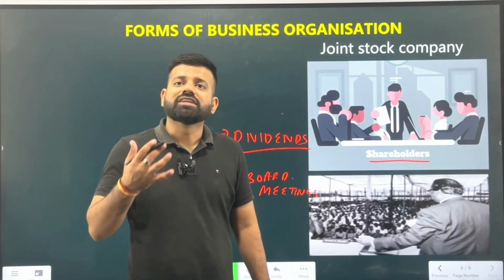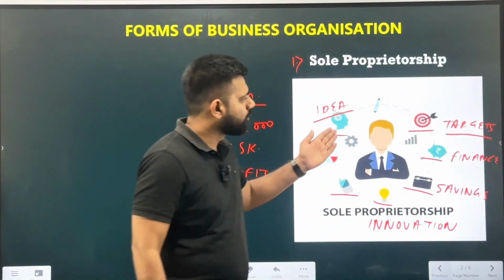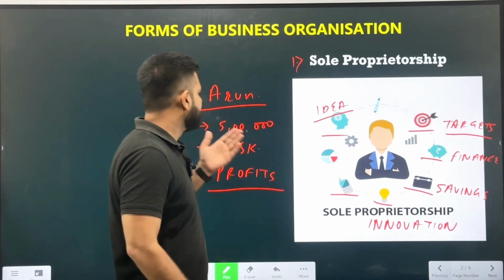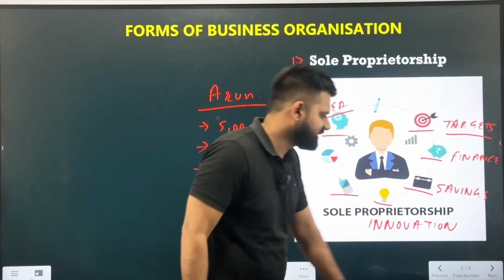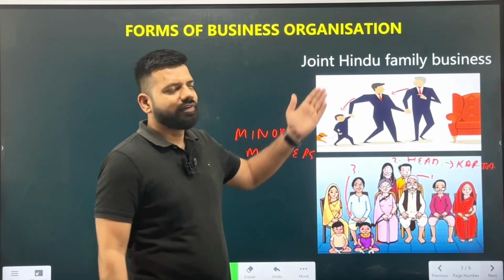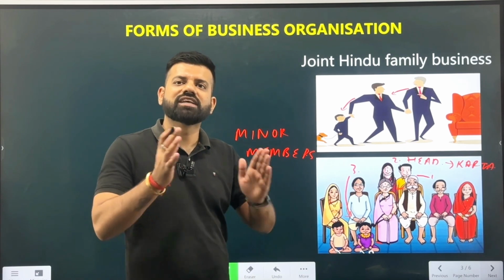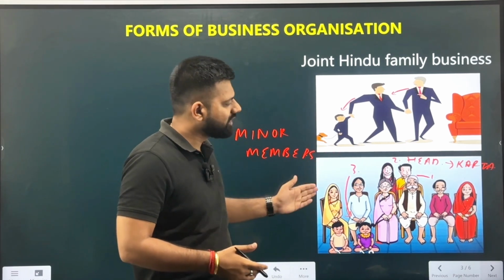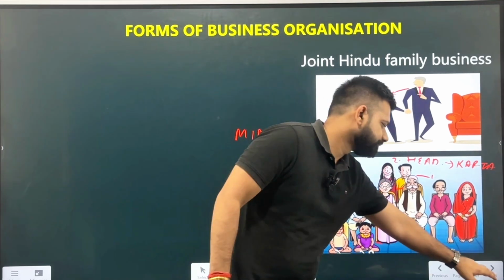Now let's see what are the different forms of business organization we have studied. The first one was the sole proprietorship, where an individual person is starting the business on his own. He is contributing the capital, he is taking the entire risk for the business, and also he is earning the profits for the business. The second one was the joint Hindu family business. What is the joint Hindu family business? Where the business is transferred from generation to generation in the members of the family, where a Karta has unlimited liability. The Karta is the head of the family who is running the business, and all other family members are the members of the joint Hindu family business.